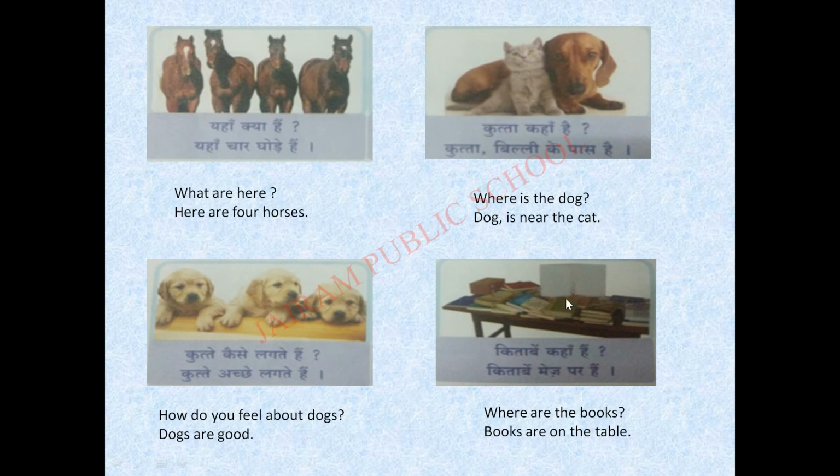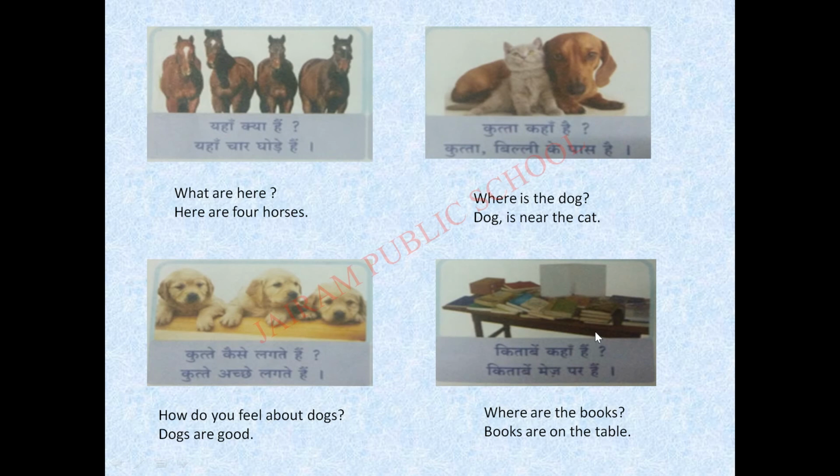Next, how should you ask this question? किताबें कहाँ हैं? What is in the picture? There is a table. On that, there are so many books placed on the table, isn't it? So, there is not one book. It is plural. Books. That is not book. This is books. These are books. So, you should say kitabein. For a single book, you should say singular kitab. For that, plural kitabein. Okay.